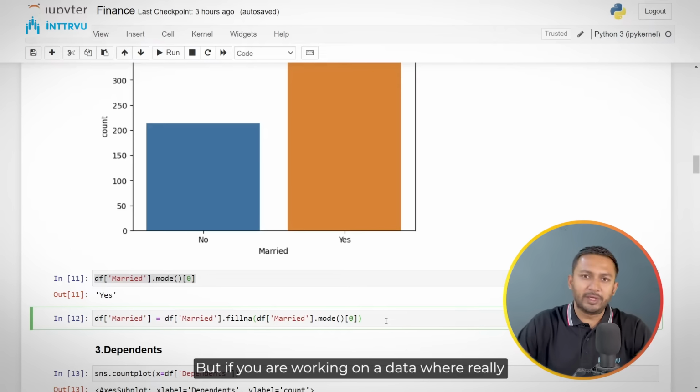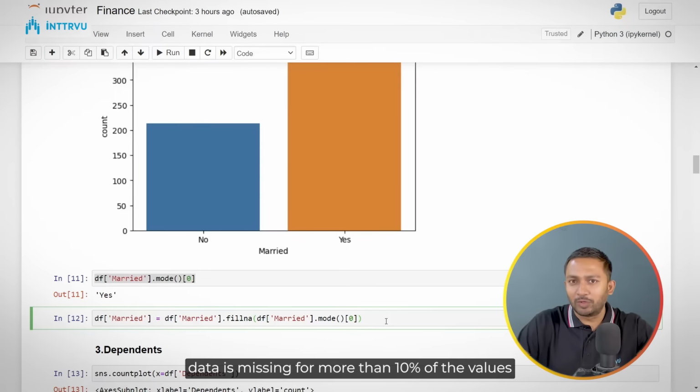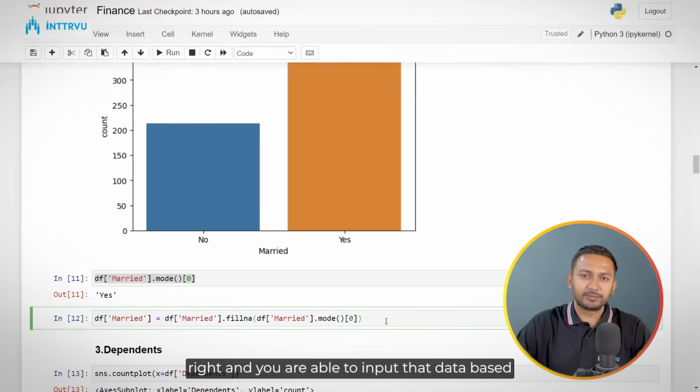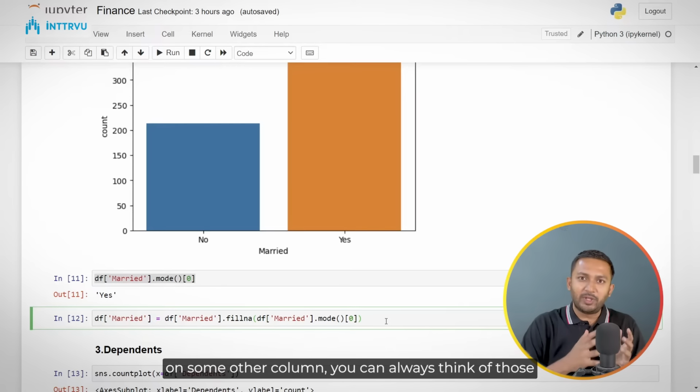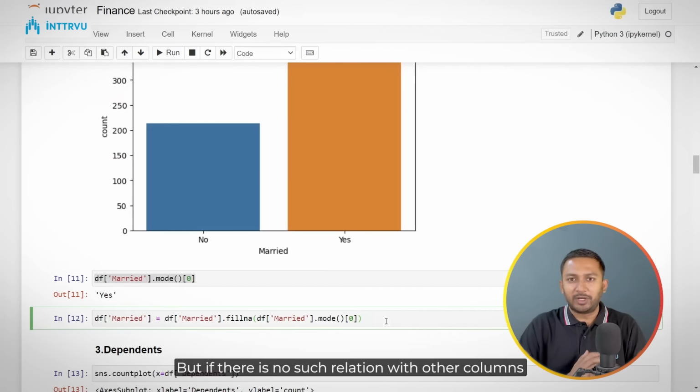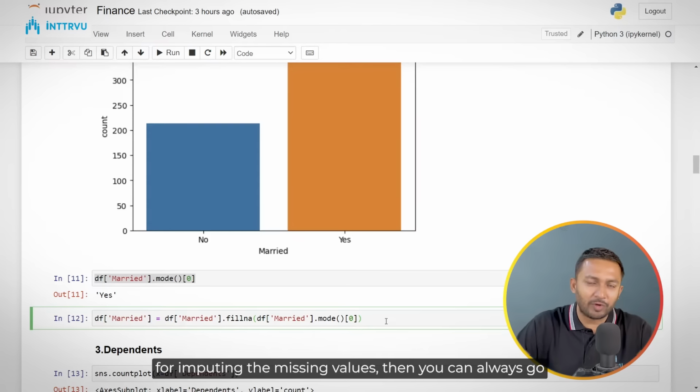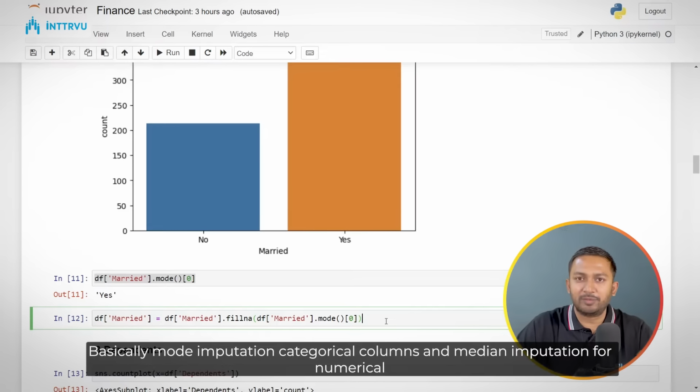But if you are working on data where data is missing for more than 10% of the values, and you are able to impute that data based on some other column, you can always think of those strategies as well. But if there is no such relation with other columns for imputing the missing values, then you can always go ahead with the simpler methods. Basically mode imputation for categorical columns and median imputation for numerical columns.